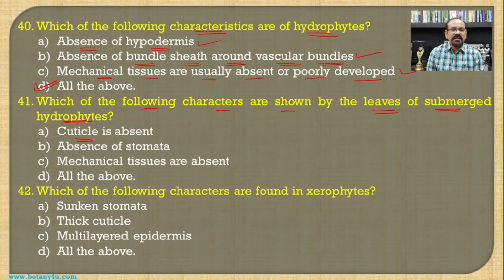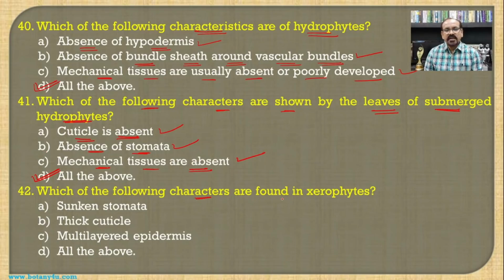So the cuticle is absent. This is a very common characteristic feature of the hydrophytes. Then absence of stomata. When they are present inside the water, there is no need of the stomata for the exchange of the gases. Then mechanical tissues are absent. There is no need of the mechanical tissues when the plants are growing inside the water, and hence all these three are the correct one with respect to the leaves of the hydrophytes, and hence all the above becomes the answer for this question.